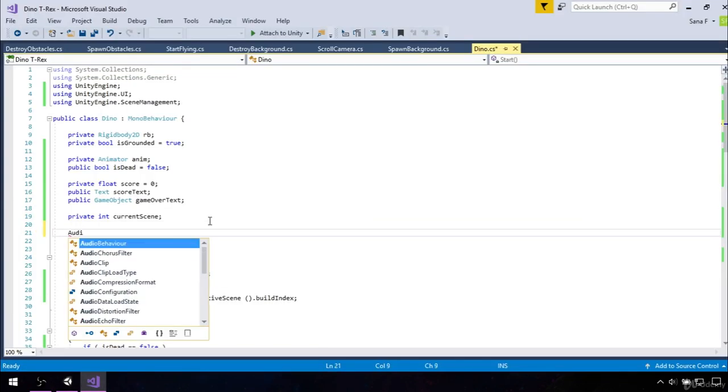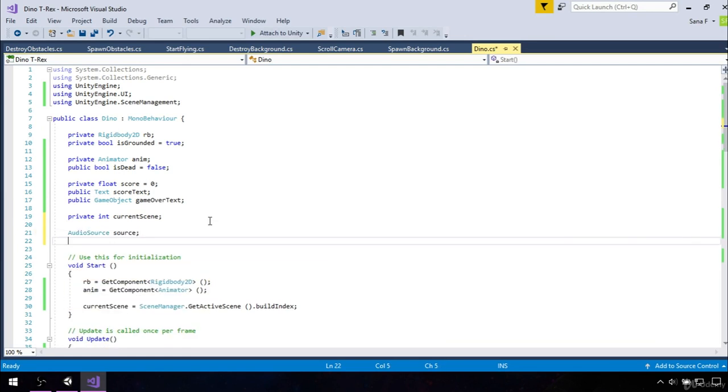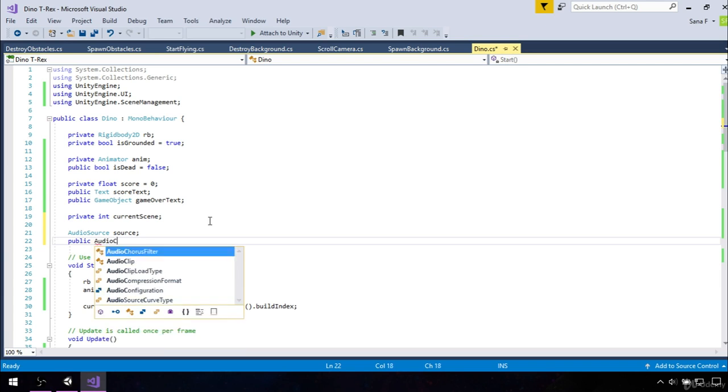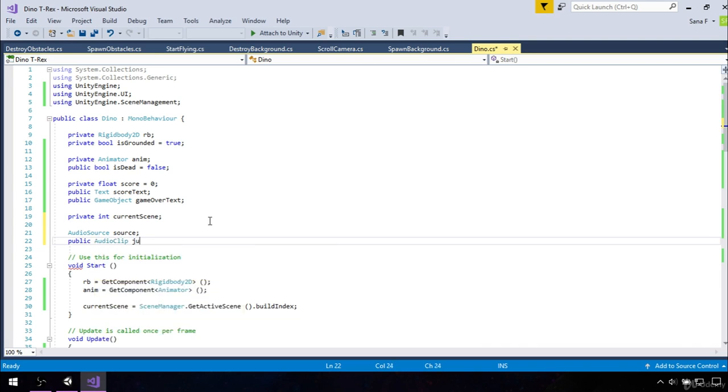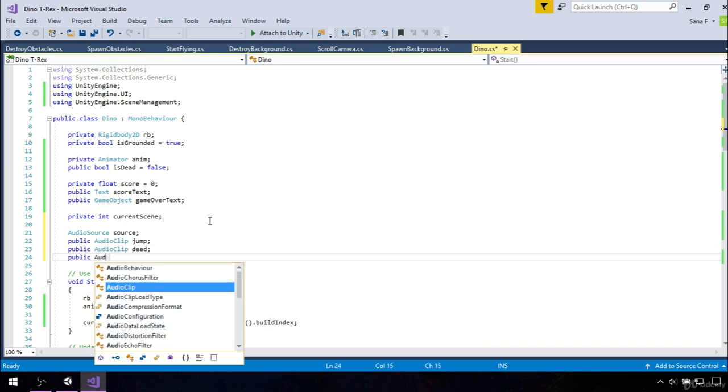So first thing is audio source, which is called source. Then we need a few clips, which are actually the files that are holding our sound, and we will access them by using this source. So type public, because we want to be able to add it from inspector. Audio clip, first one will be jump, the second one will be dead, and the third one will be score sound.